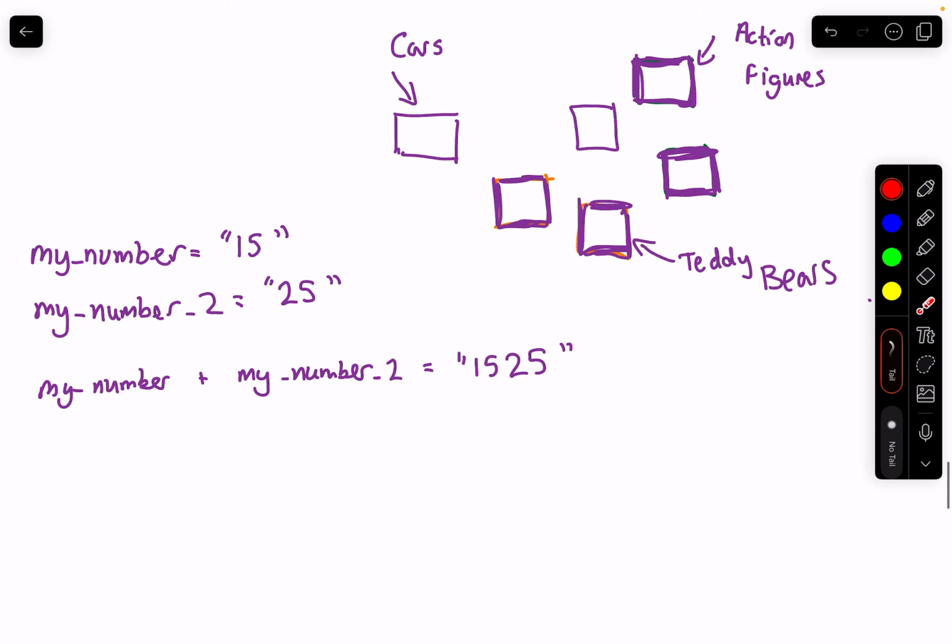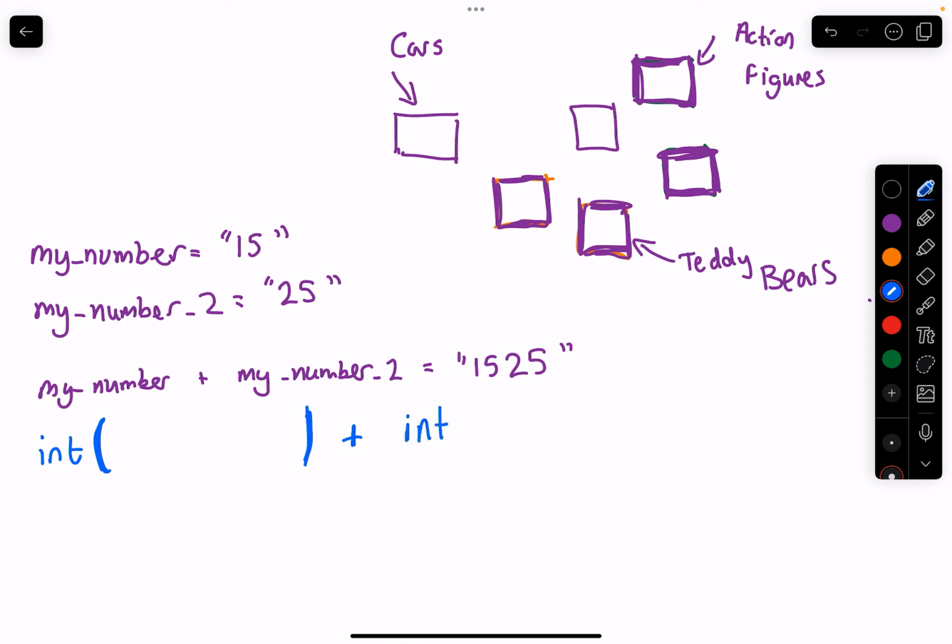So what we can use is the int function, and because it's a function, we have these brackets. Now we can put in these values here, and the int function will convert these to numbers.